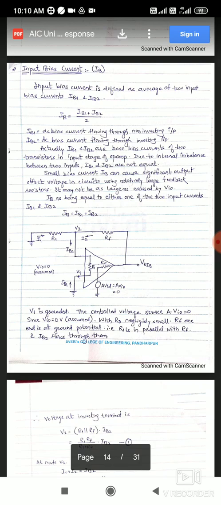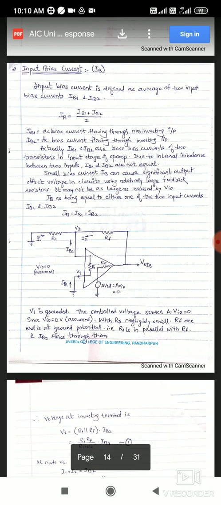It is very, very small, because of the high input resistance of the op-amp. Due to the high input resistance of the op-amp, the op-amp does not withdraw the current towards itself. What does the op-amp do? It does not take current towards itself, because it is having very high resistance at the input. Due to the very high input resistance, the current will not flow into the op-amp.